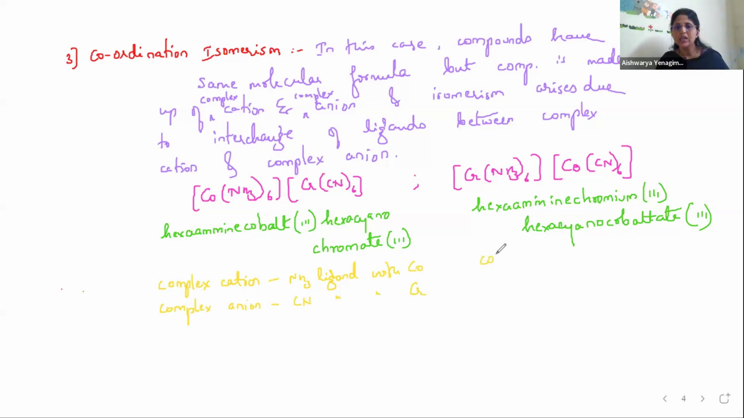Whereas in the other case, the complex cation, you can see the difference, contains what? NH3 ligand with chromium. Whereas the complex anion, look at the anion and tell me, CN ligand with cobalt. Yes. So this is where we speak about coordination isomerism.